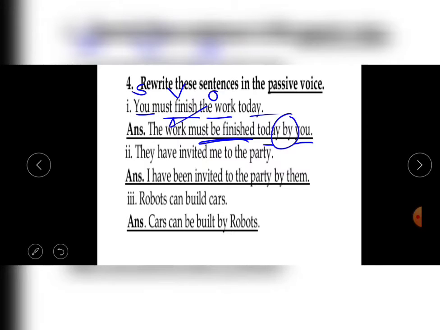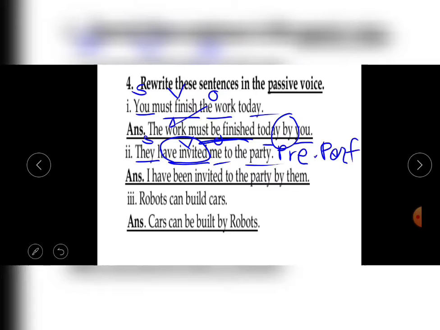They have invited me to the party. They is a subject. Have invited is a verb. Me is an object. To the party is an extra word. Now students, have invited is showing that your sentence is in which tense? Present perfect.